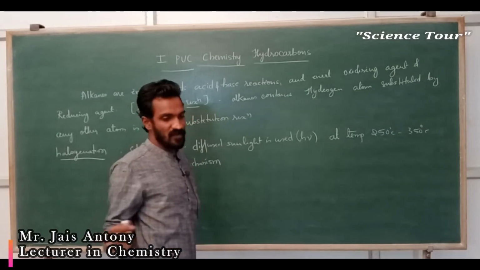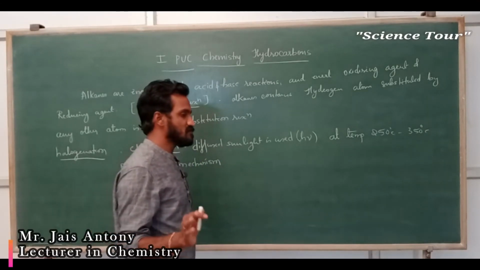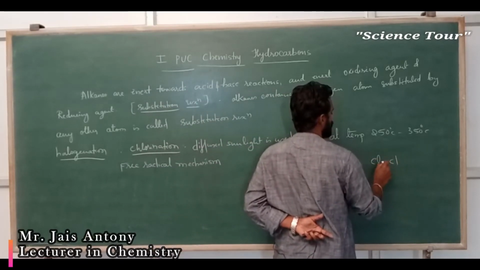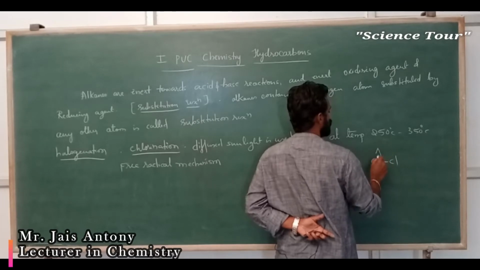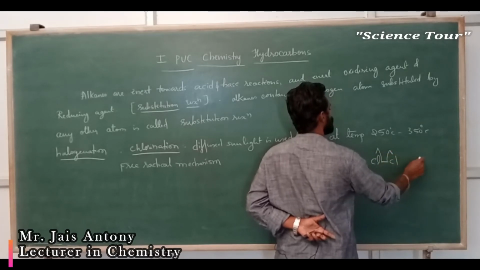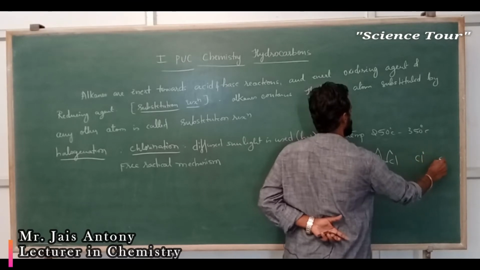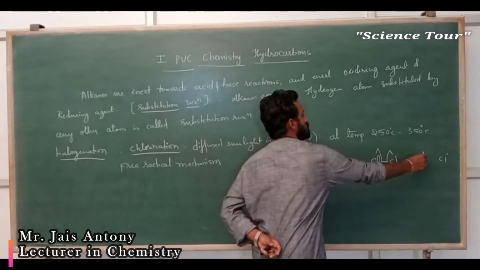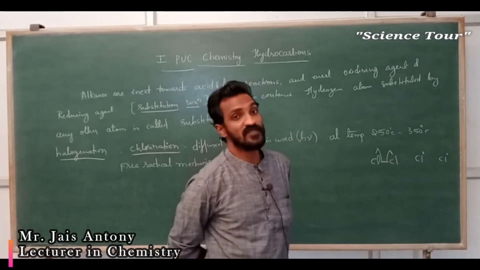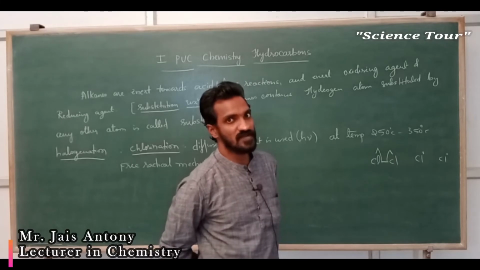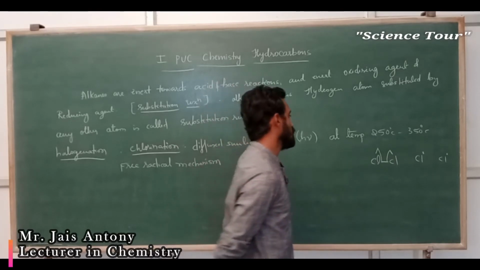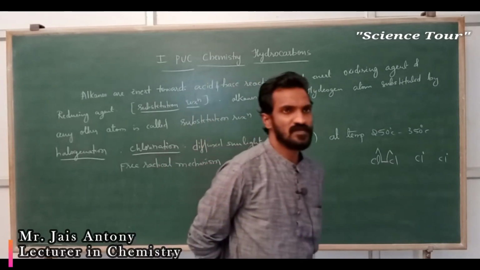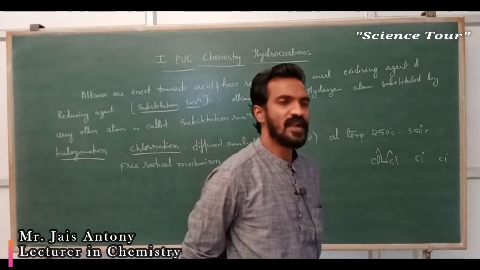Only that mechanism we are going to skip. What free radical mechanism means, I will explain. Here chlorine is there. Chlorine will get divided: one electron will move to one chlorine, another electron will move to the other chlorine, and we represent it like this, as a free radical. Understood? A free radical is a free single electron. It is not a lone pair of electrons, it is a free single electron. This is actually the free radical mechanism.